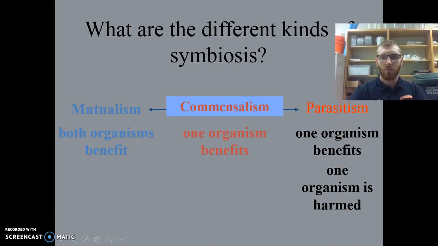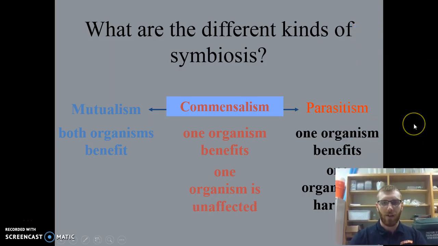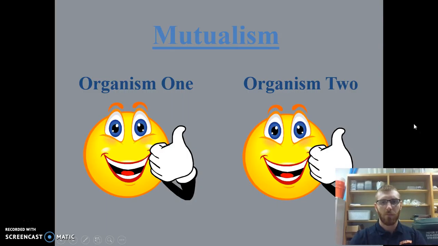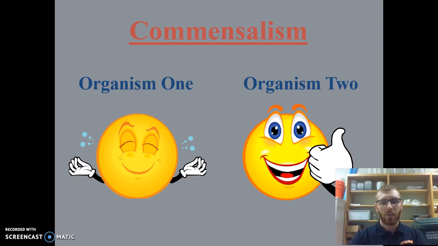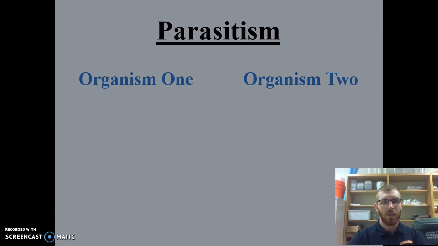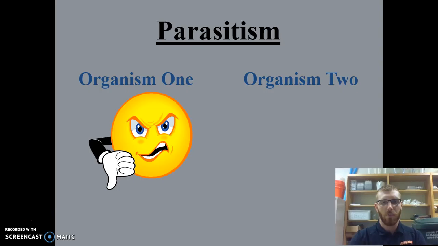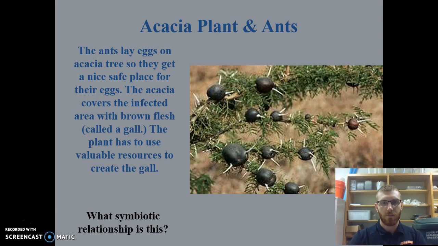And parasitism is where one organism benefits and one organism is harmed in the relationship. So there are three levels, and we're going to identify that with a couple pictures here. Mutualism, both organisms benefit. Both organisms are happy. Commensalism, one organism really isn't affected, and the other is happy. And then parasitism, one organism is harmed, one organism is benefited.